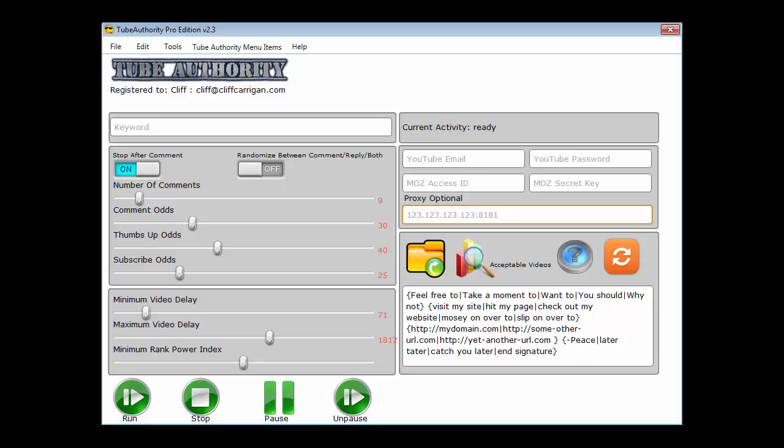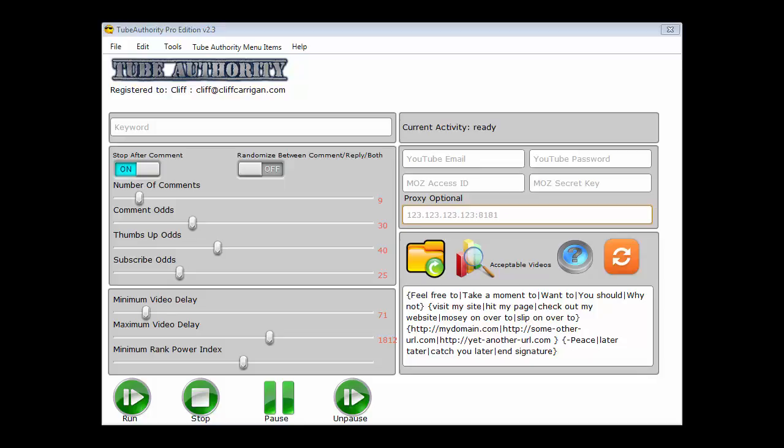But most of the time, you won't even need to use different proxies unless you plan to boost up the RPI authority on multiple YouTube accounts at the same time. In that case, keep a list of which proxies you're going to use with which YouTube account so that you can always use the same one over and over.